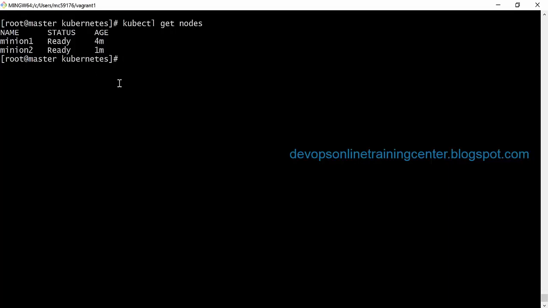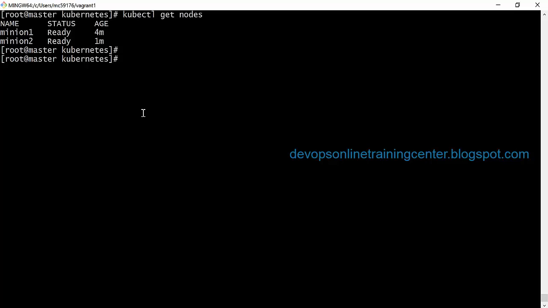Yeah, minion 1 and 2 are something like slaves, something like worker nodes. This is like the manager node. So here we can have any number of slaves. So that's the advantage, right? So we can have thousands of containers running from a single master, right?